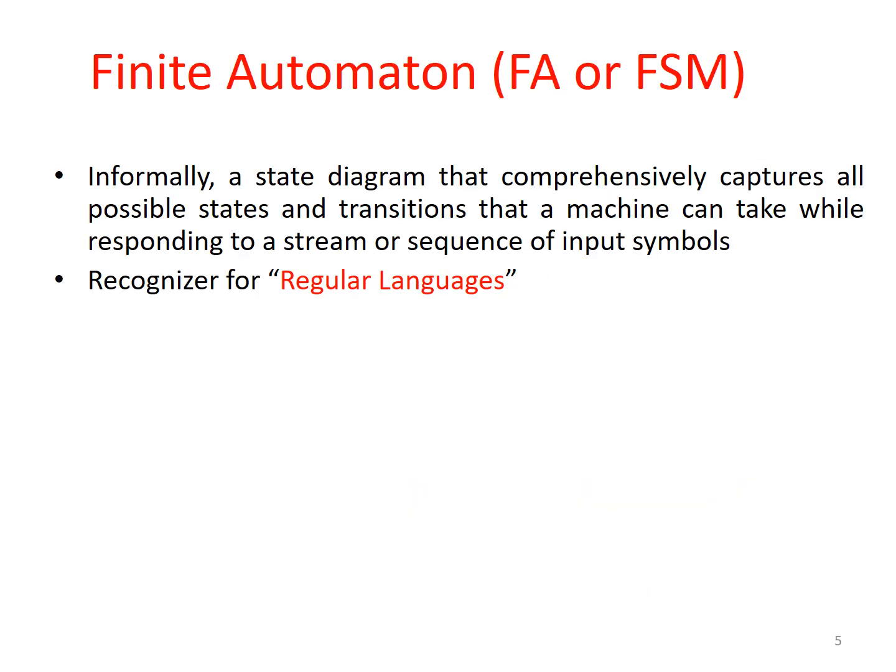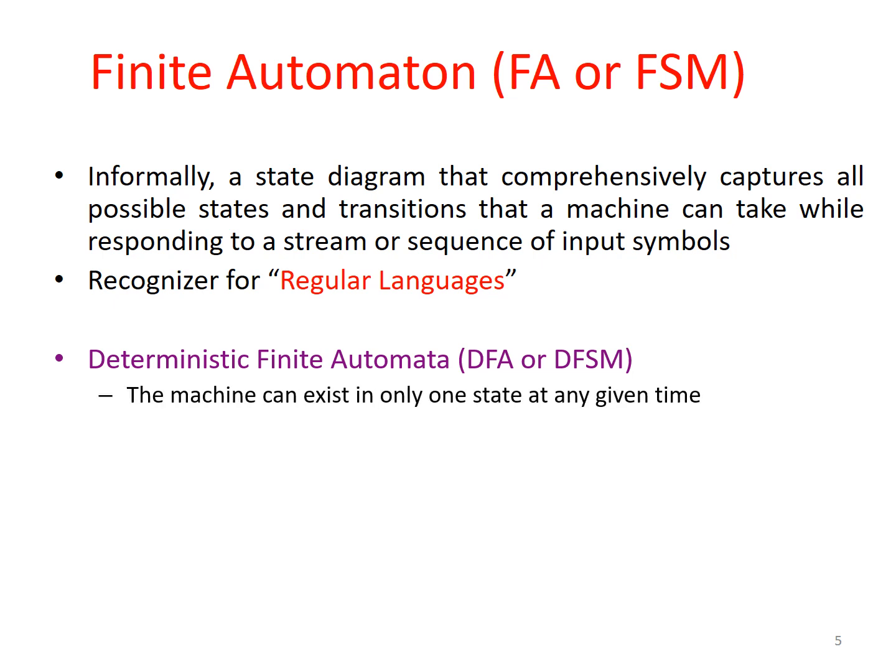Okay. So now informally, as you explained in the previous slide, a state diagram that comprehensively captures all the possible states and transitions that a machine can take while responding to a stream or sequence of input symbols is nothing but a regular language. Right? So this regular language can be represented either through deterministic finite automata or DFA. That means what is the definition of DFA?